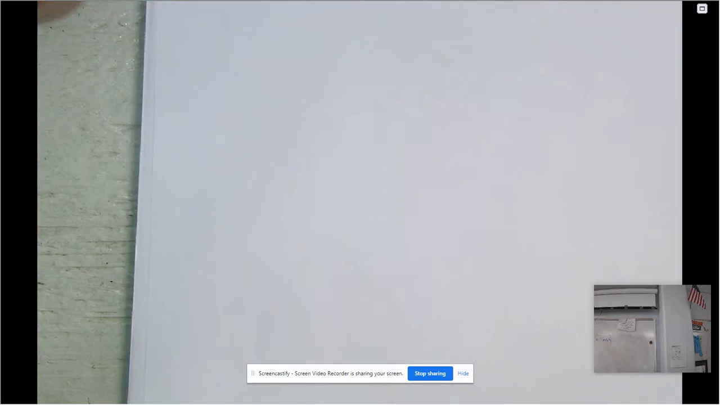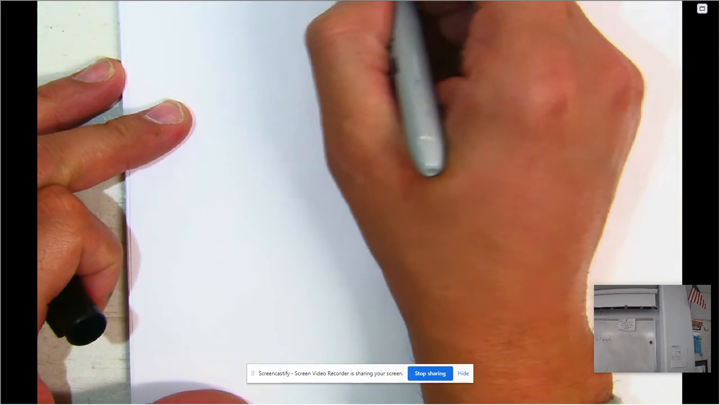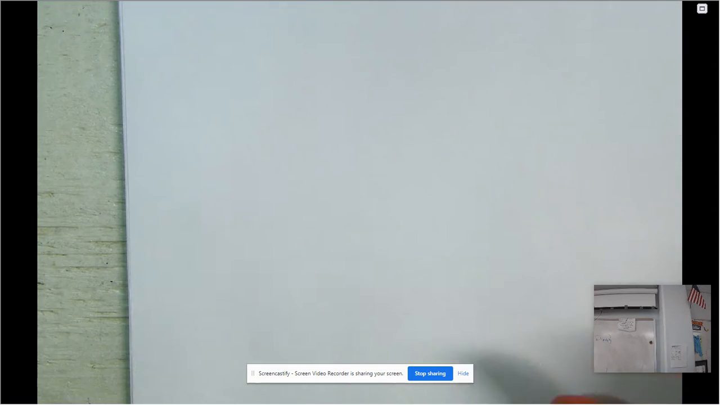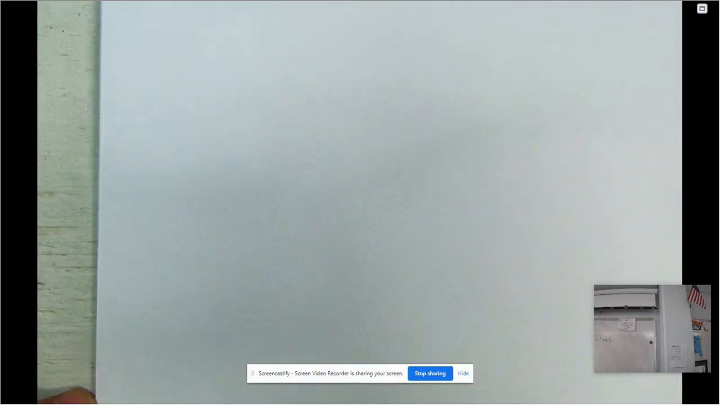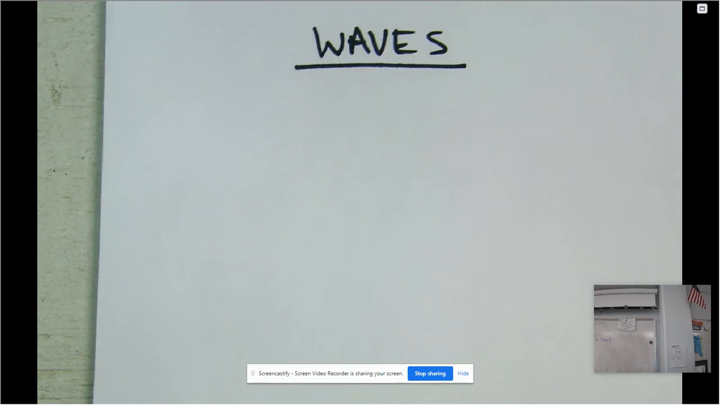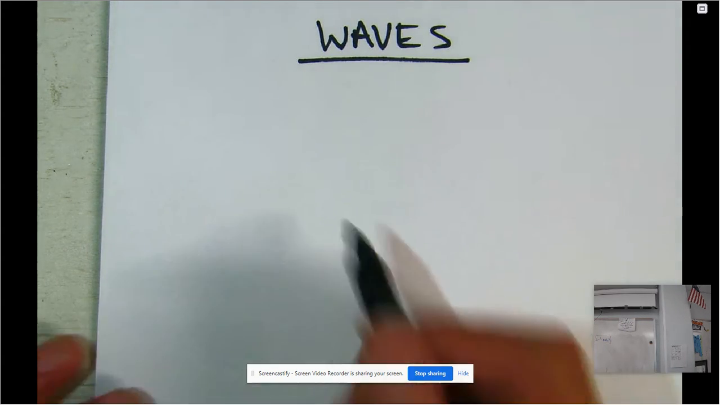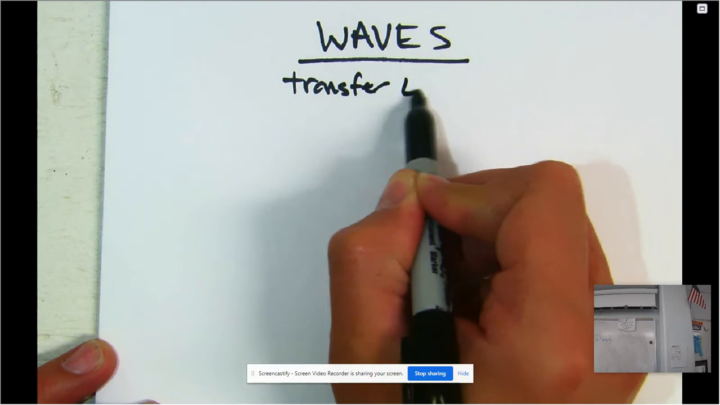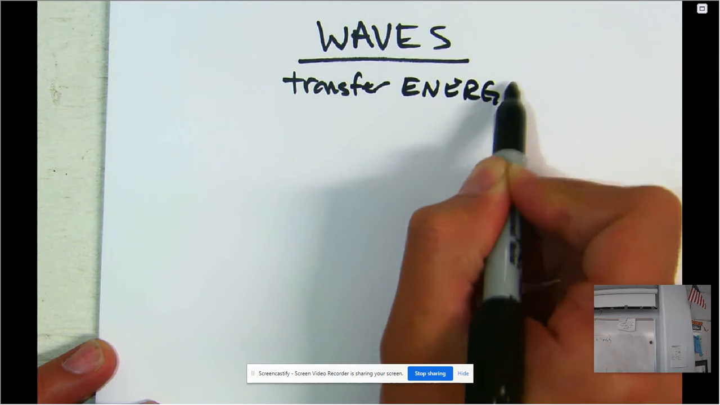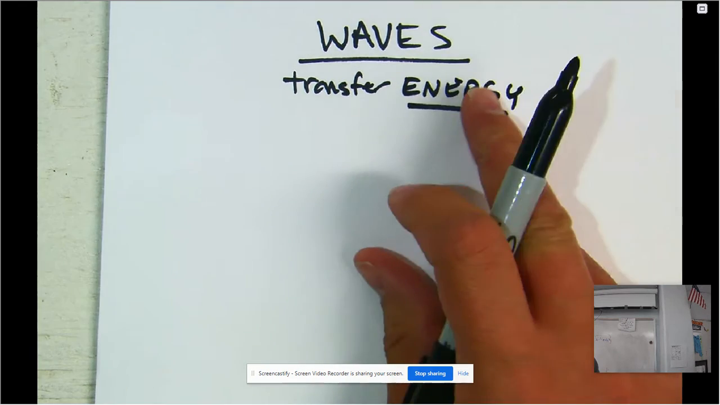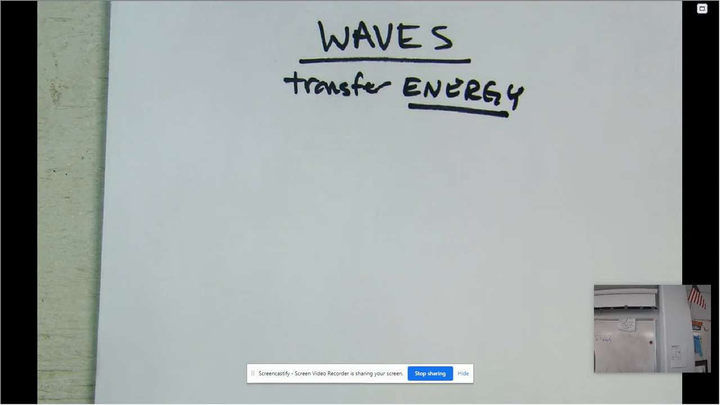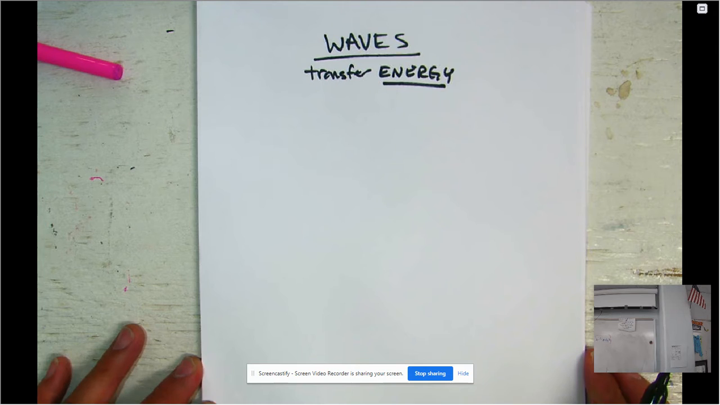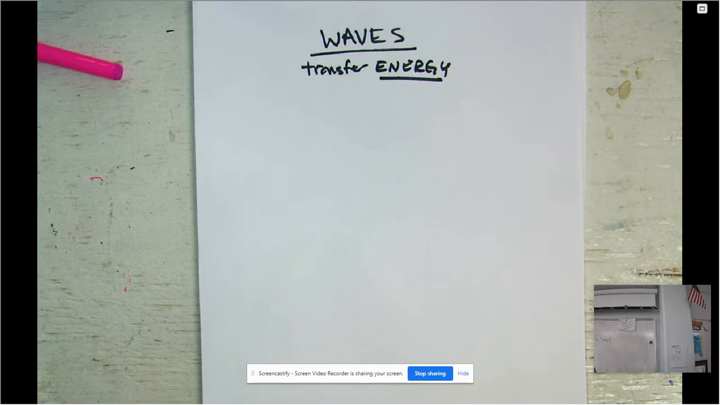So we're looking at the topic of waves. And so what is a wave? What does a wave do? Well, a wave has one simple job, and that job is to transfer energy. This is a big thing. Energy is a big thing in physics. And so energy is able to get from one point to another point through means of waves.